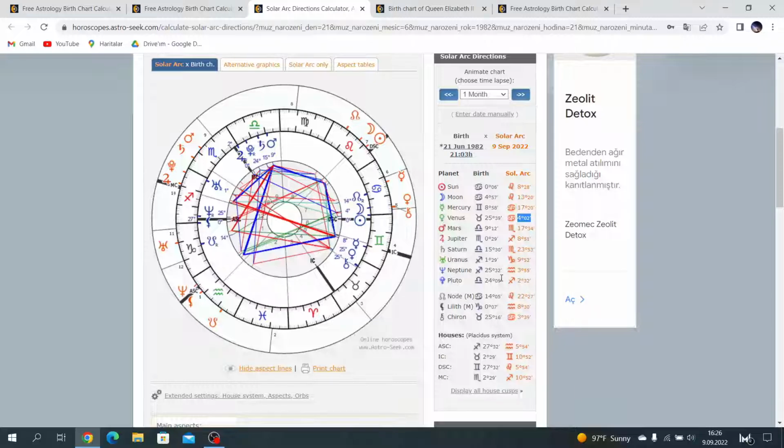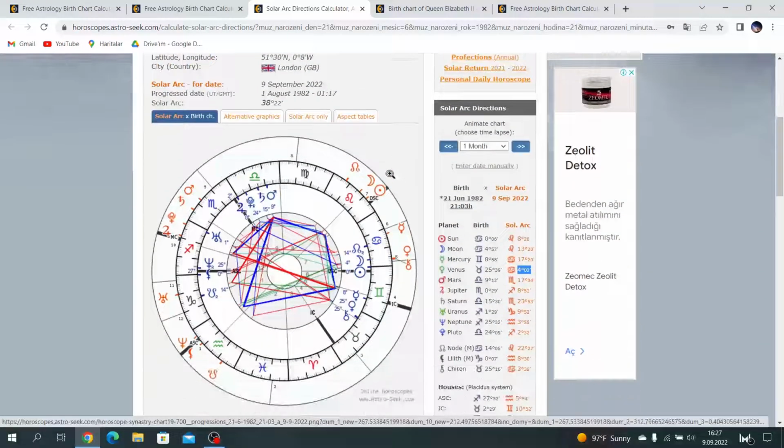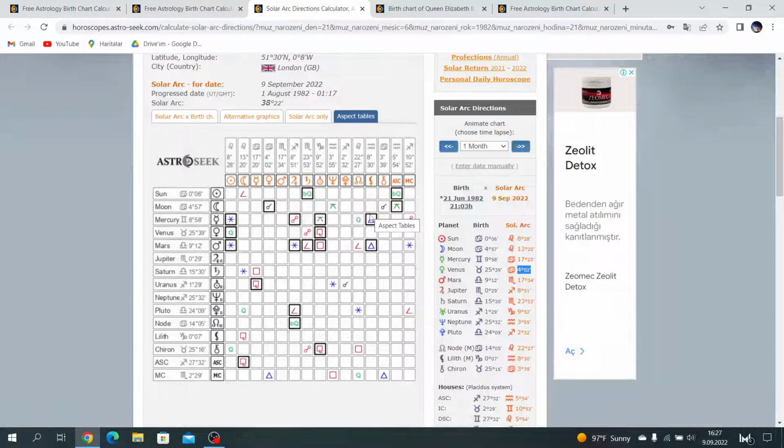This is the IC ruler, Moon in Cancer. They are the same. But here Venus conjuncts the IC, and this is the IC ruler. This is why I say this is a reincarnation indicator. Another time I will make a video about this.